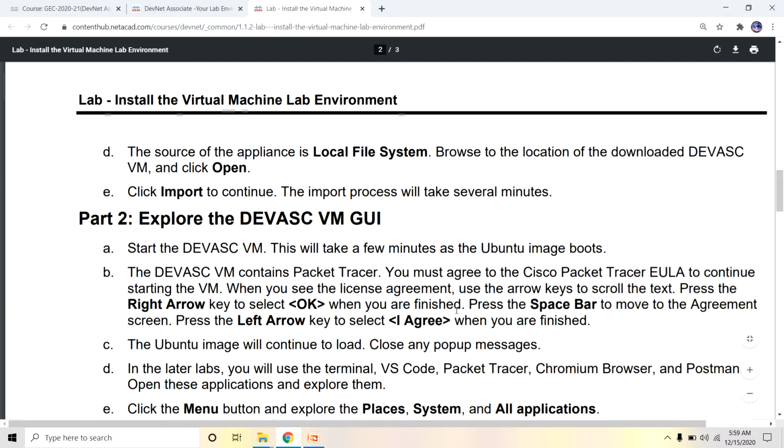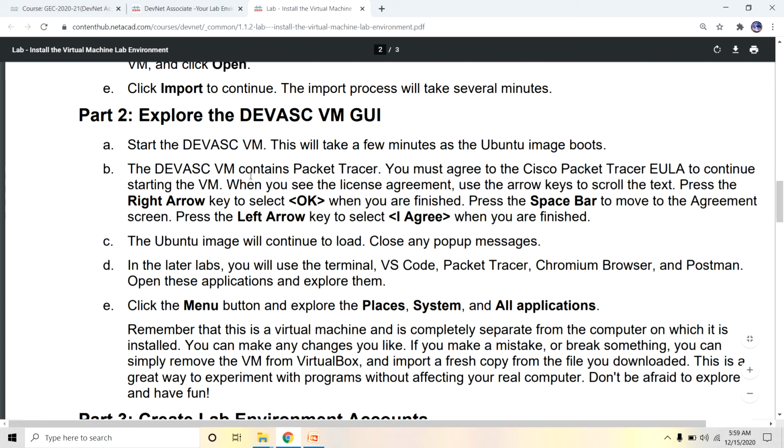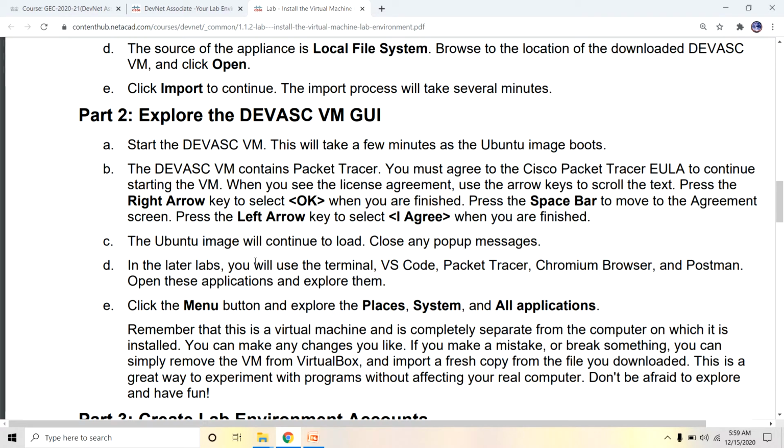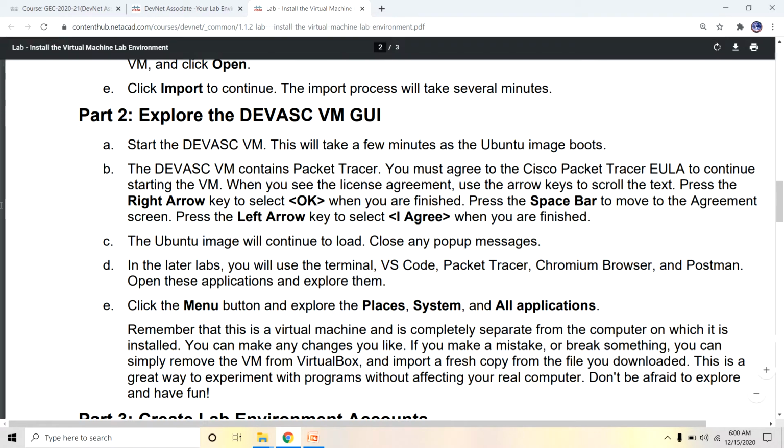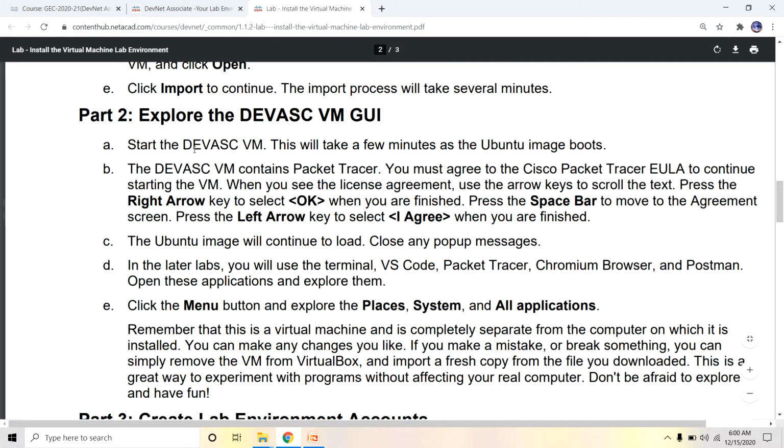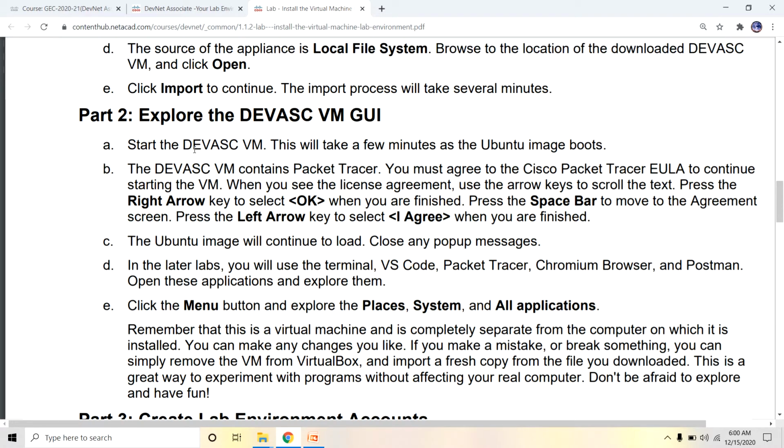Wait for some time. Part 2, explore the DevNet VM GUI. Now you can open the DevNet Associate virtual machine file. Start the DevNet Associate VM. This will take a few minutes. This is the complete installation process, and it is explained step by step here.